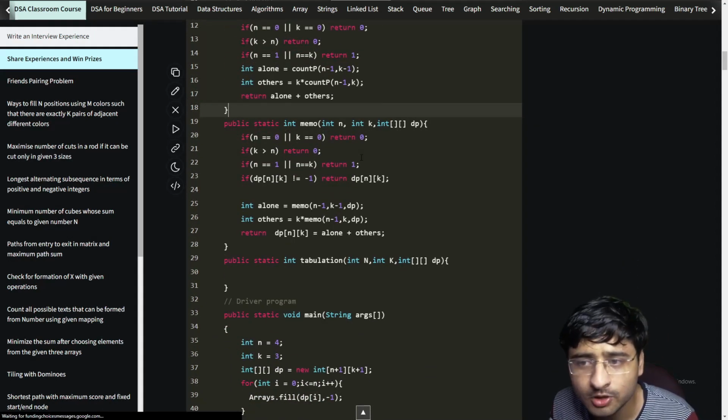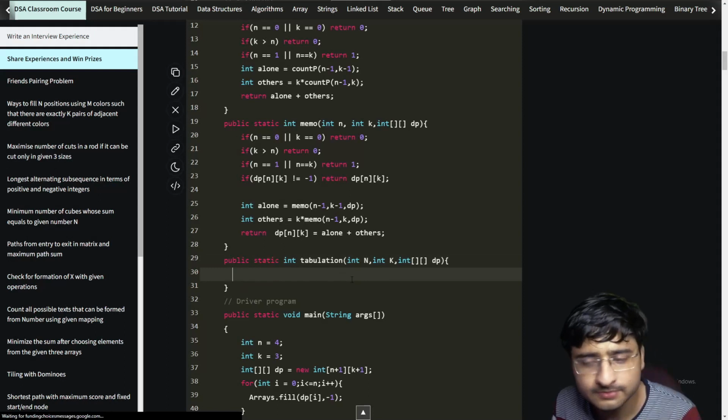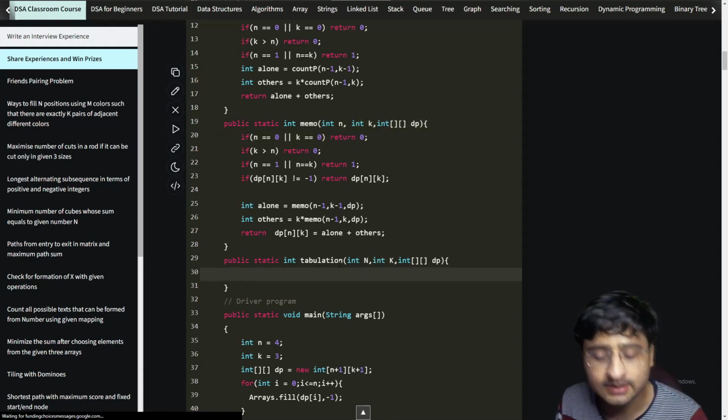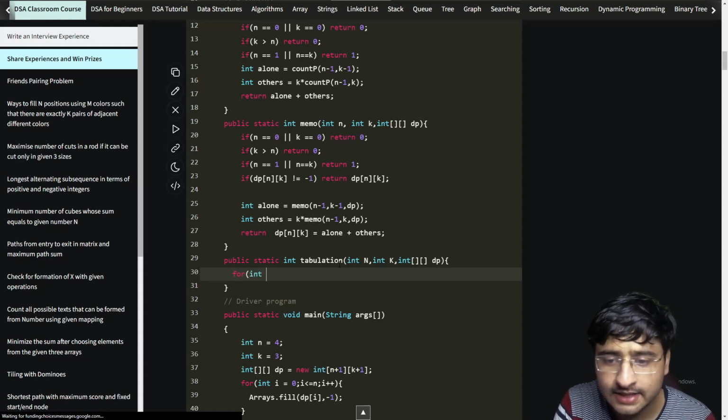So I'm going to have 2 loops definitely, and those loops will be starting from the base cases. What are the base cases? N is equal to 0 and k is equal to 0, right? These are the base cases for integer n.